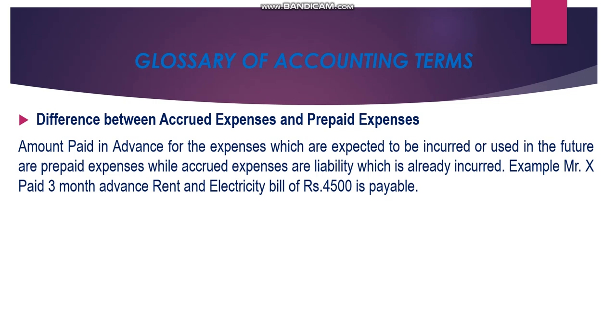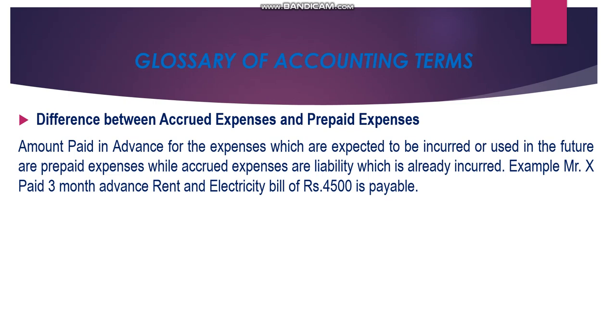For example, Mr. X paid 3-month advance rent. The 3-month advance rent paid by Mr. X is prepaid expenses, and the electricity bill of rupees 4,500 is payable, meaning electricity expenses are accrued expenses. Accrued expenses are already incurred and the amount has not been paid. Prepaid expenses are amount paid but expenses to be incurred in the future.